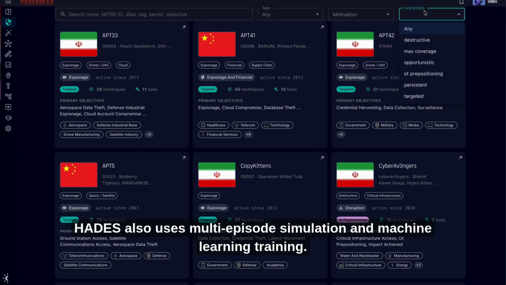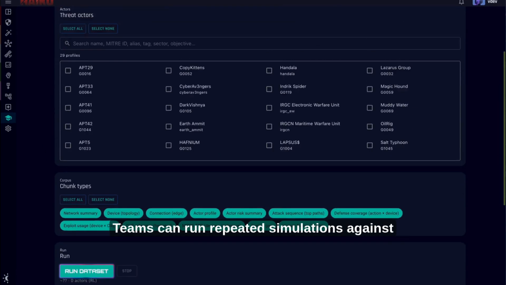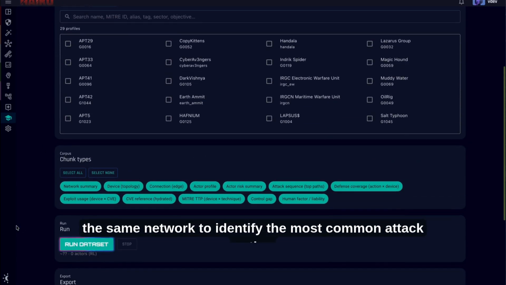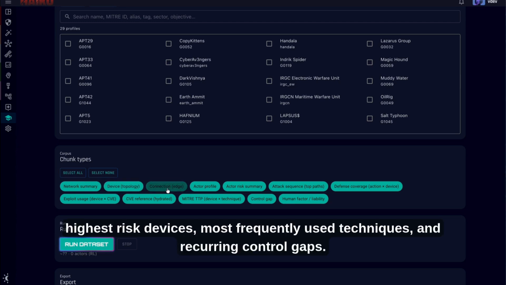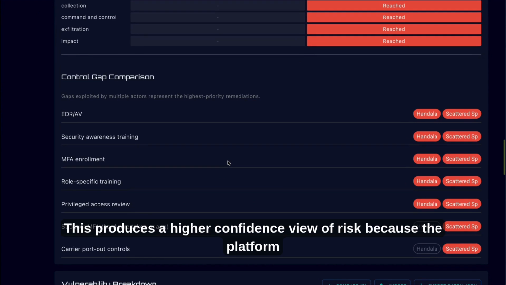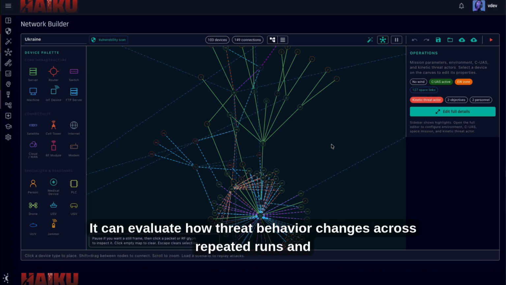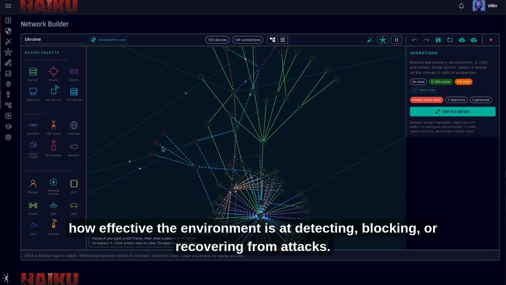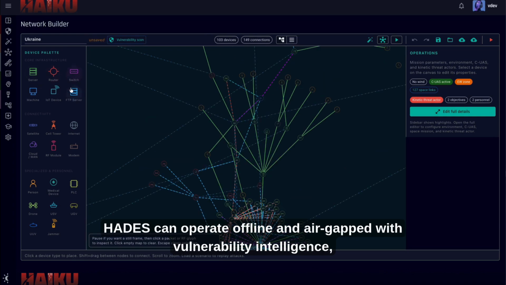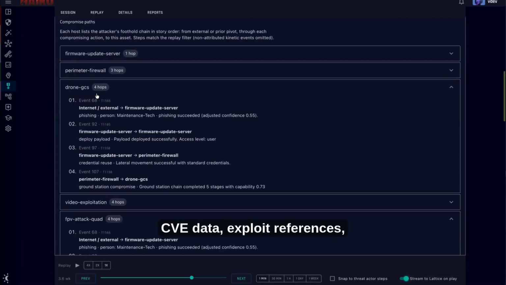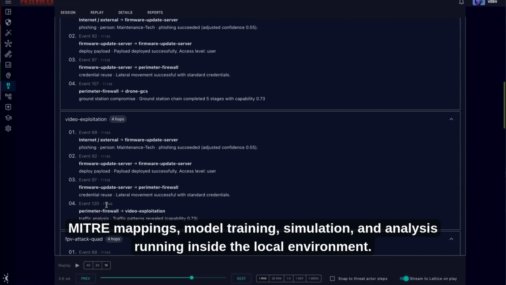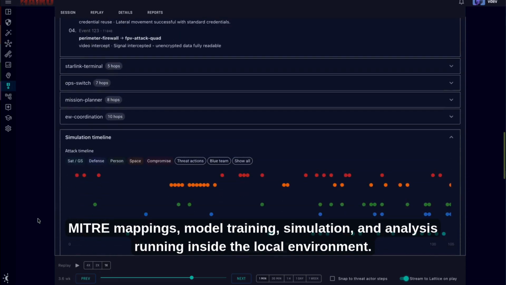HADES also uses multi-episode simulation and machine learning training. Teams can run repeated simulations against the same network to identify the most common attack paths, highest risk devices, most frequently used techniques, and recurring control gaps. This produces a higher confidence view of risk because the platform is not relying on a single path or a single outcome. It can evaluate how threat behavior changes across repeated runs and how effective the environment is at detecting, blocking, or recovering from attacks. HADES can operate offline and air-gapped, with vulnerability intelligence, CVE data, exploit references, MITRE mappings, model training, simulation, and analysis running inside the local environment.